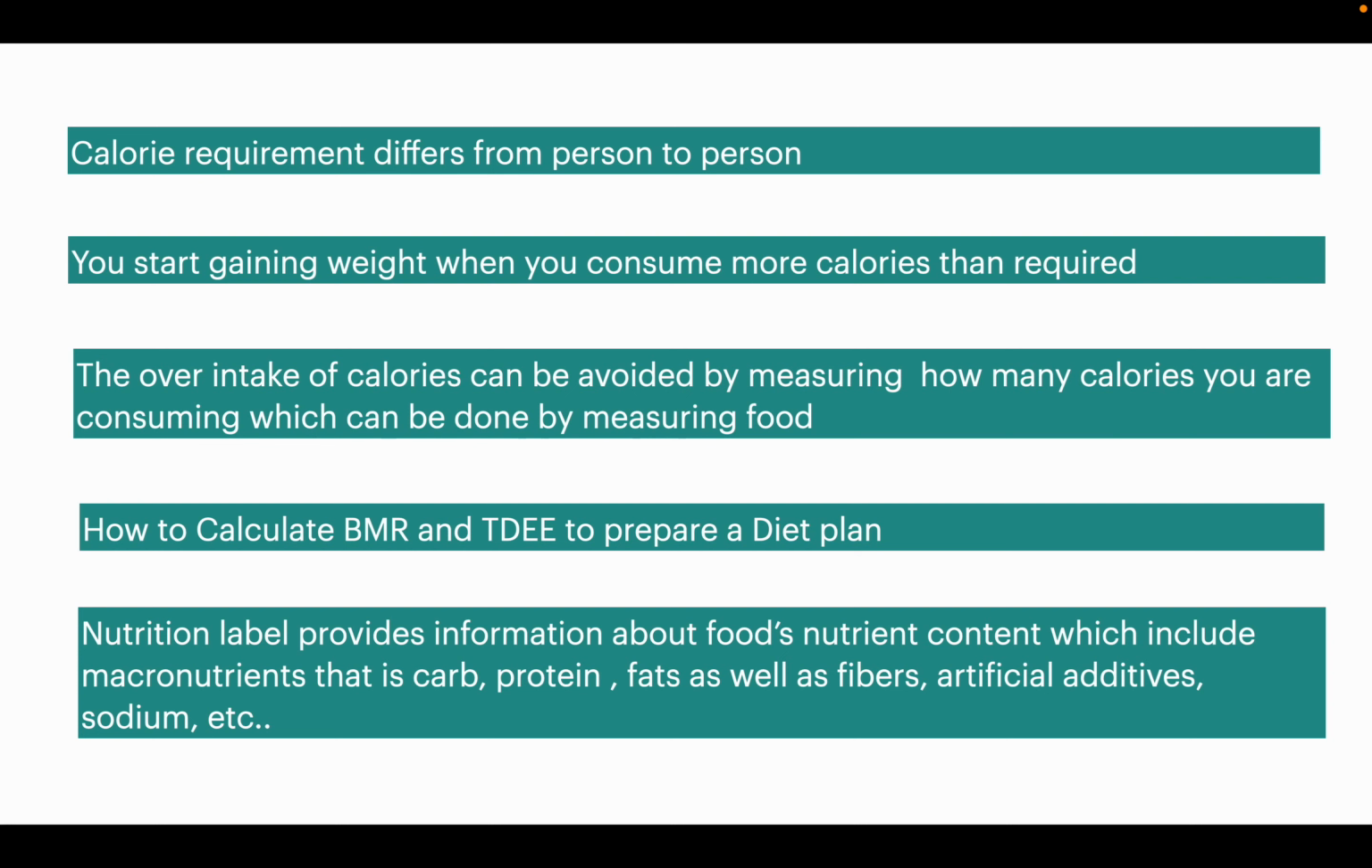We learned about nutrition label, which provides information about food's nutrient content, which includes macronutrients, that is carbohydrates, protein, fats, as well as fibers, artificial additives, sodium, etc.